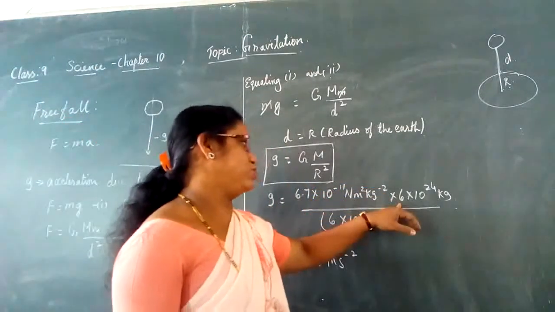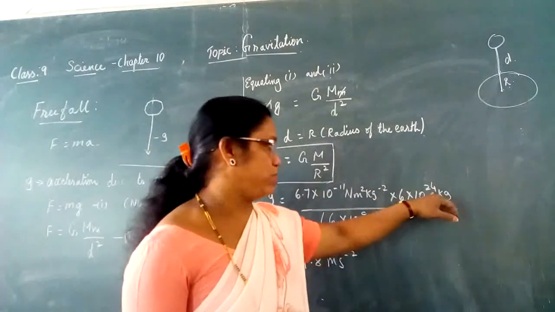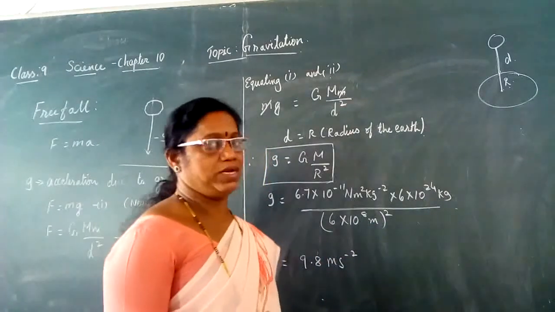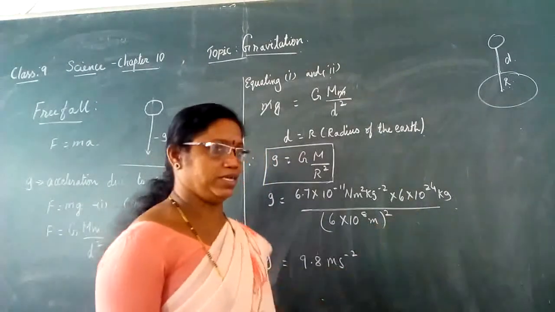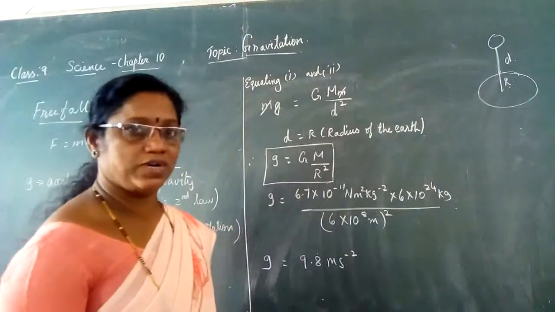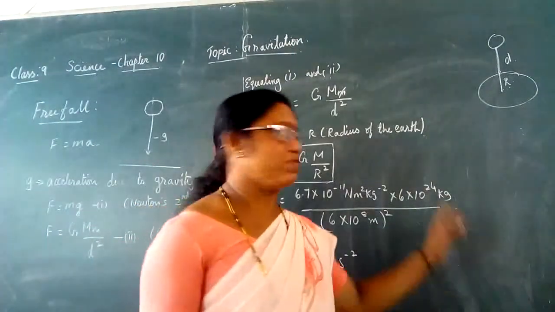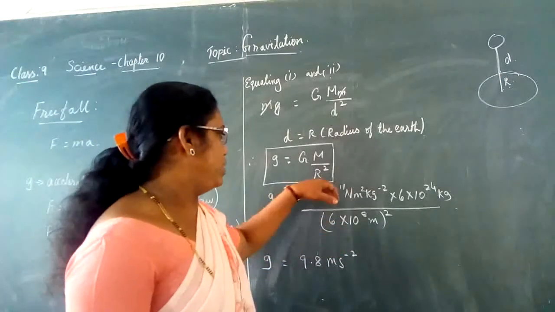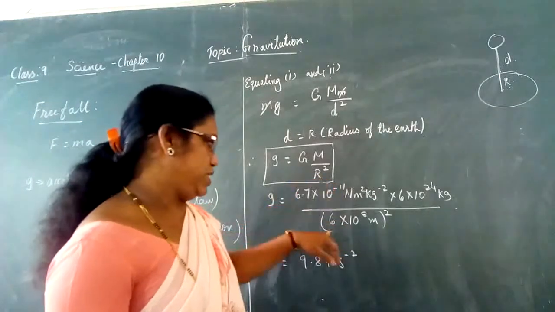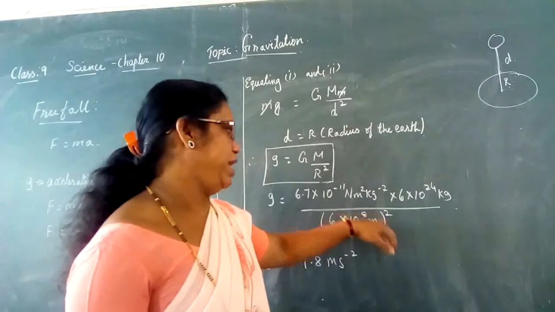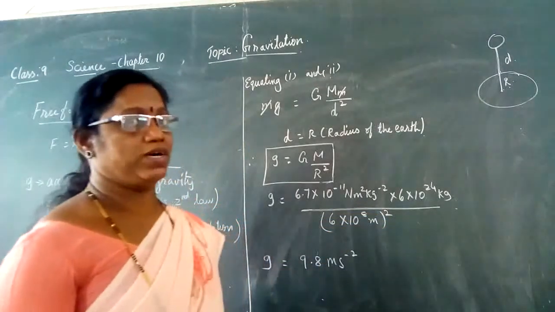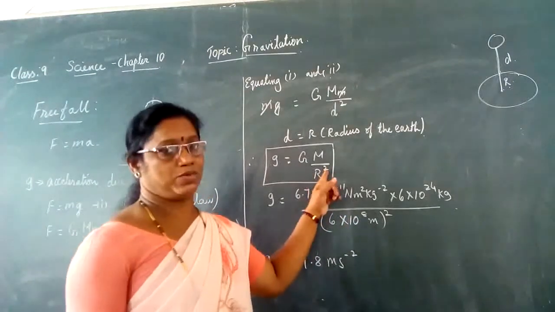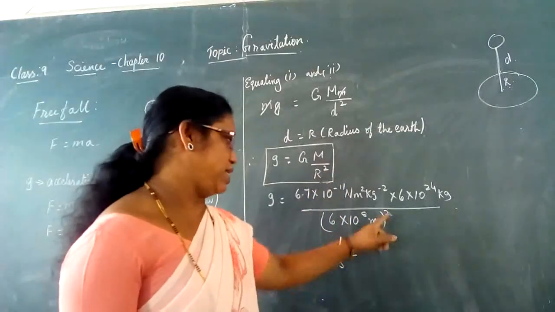It is equal to 6 into 10 to the power of 24 kilogram. It is a constant, it won't change. Divided by what? The radius of the earth. It is 6 into 10 power 8 meter. And since it is square, we are going to write this as square.